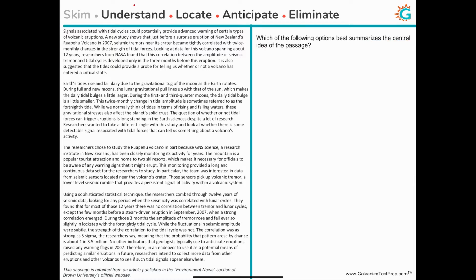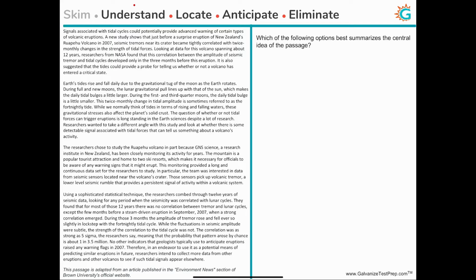Now notice I have hidden or blanked out the answer choices right now because we have to follow our strategy, which is about understanding the task of the question, then locating which particular part of the passage will help us answer it, then anticipating the answer in our own words, and only then finally eliminating the answer choices. So we do not need to see the answer choices at this time. On the test day, or while you practice for the test, it's a good idea to hide the answer choices with the palm of your hand, or with a piece of paper, so you can actually focus on the question until you're done anticipating and you're ready to start eliminating the answer choices.